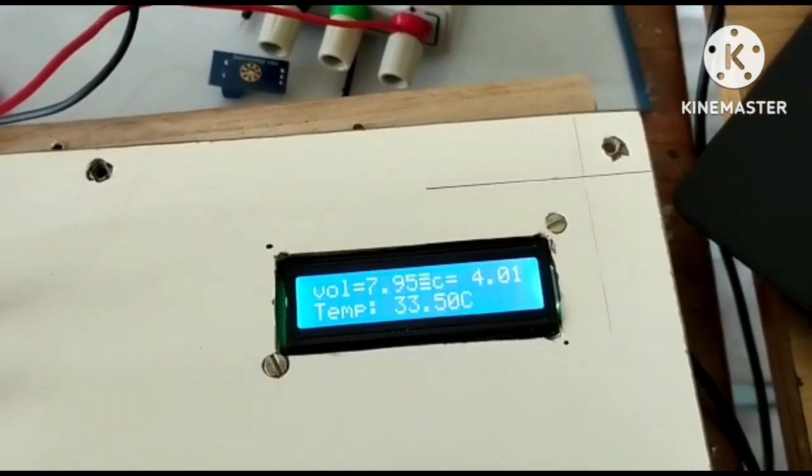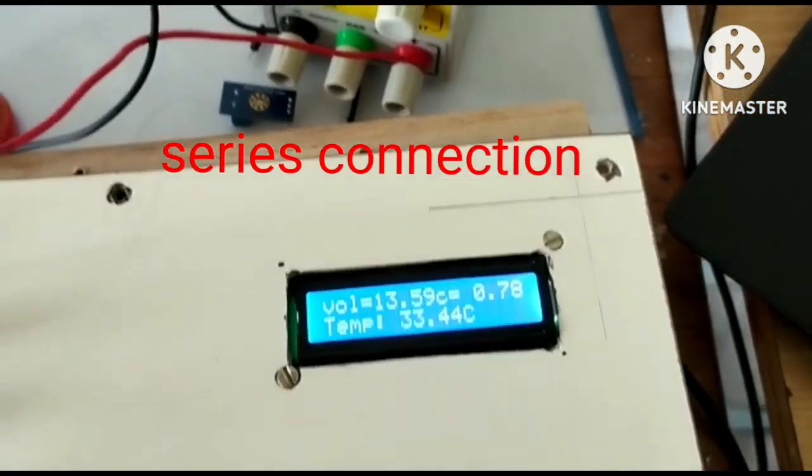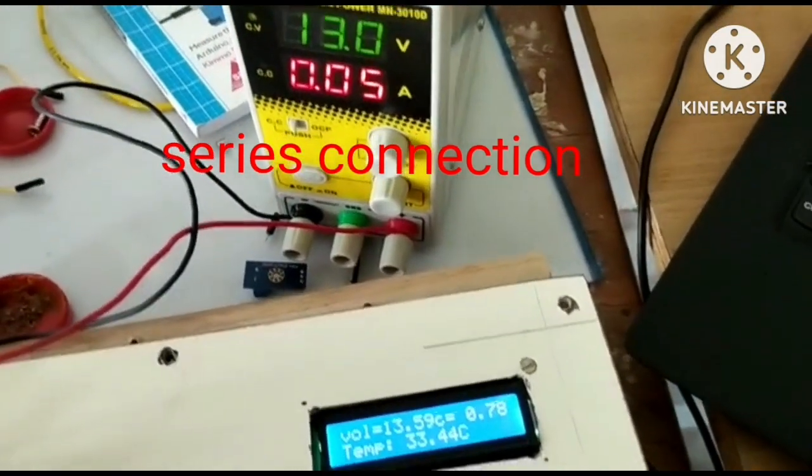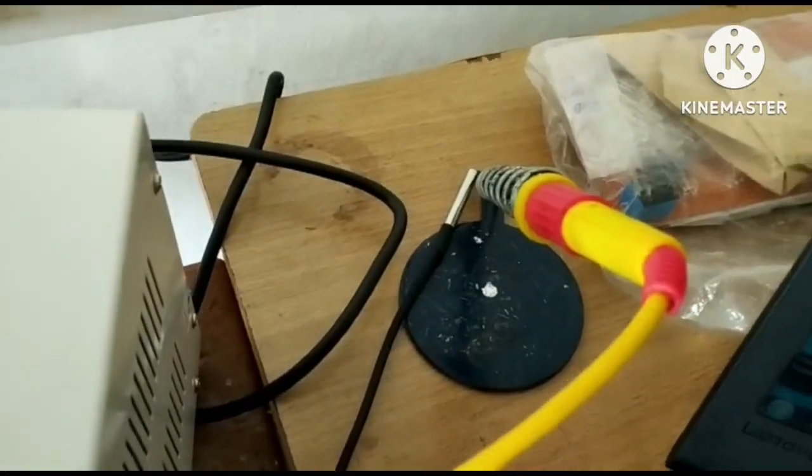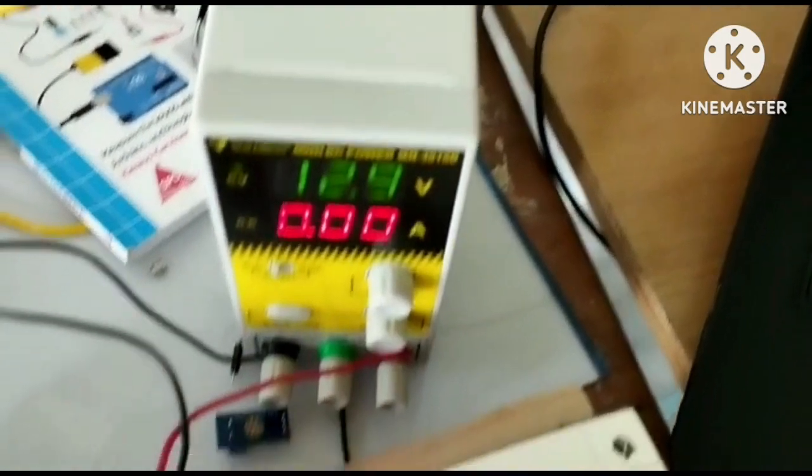LCD display. In the same way, the batteries will be connected in series and the voltage, current, and temperature will be displayed in the LCD display for the series combination.